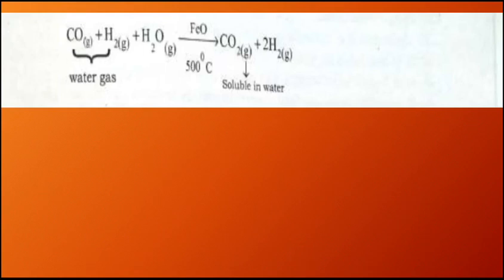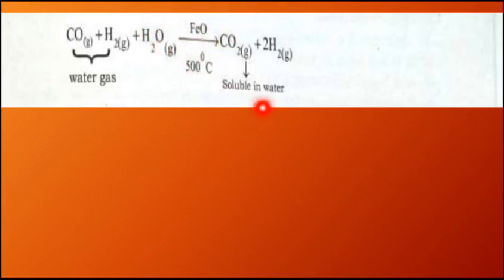Now come back to the topic, that is oxidation by the Bosch process. As you can see, this is water gas, as I told you. So we are going to pass more steam over this water gas at a temperature of 500 degrees centigrade, and the catalyst that we are going to use is iron oxide, that is FeO.